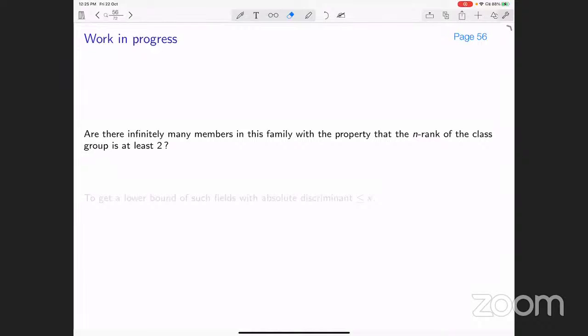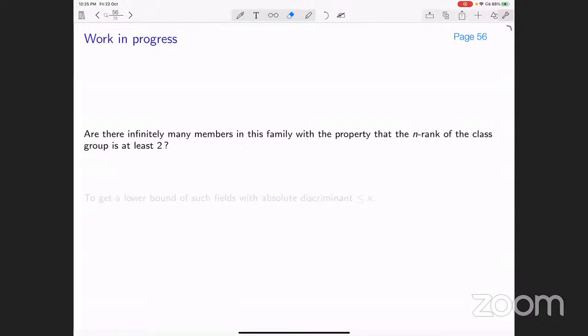For example, a to be 5, b to be 1, c to be 3, and n to be 5. Then we get our number d to be 35509, and so on and so forth. So there are plenty of examples, but we would like to know whether it contains infinitely many of them.